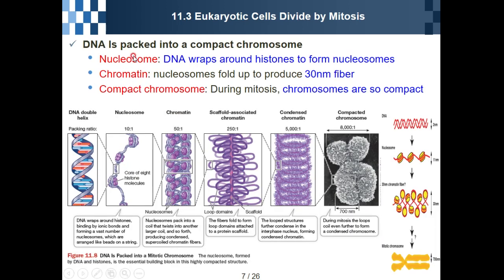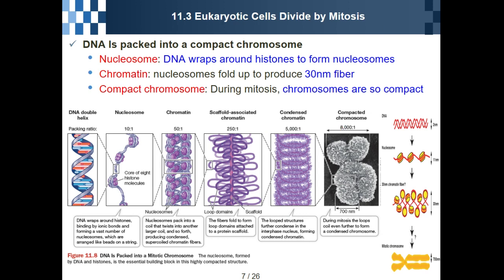So usually the DNA is packed into a very compact chromosome. So this is the DNA, and DNA makes the nucleosome, and nucleosome makes the chromatin, and chromatin will make the compact chromosome like this.